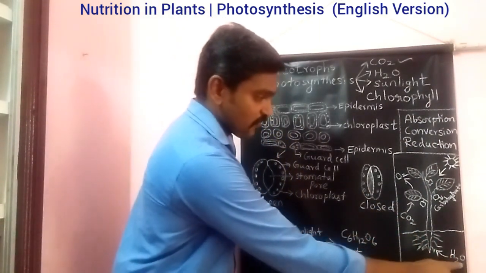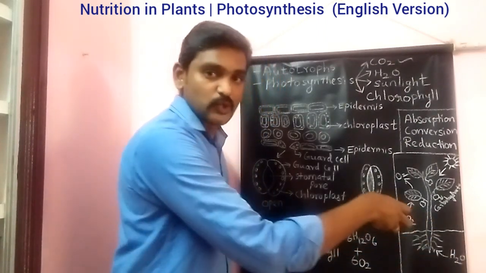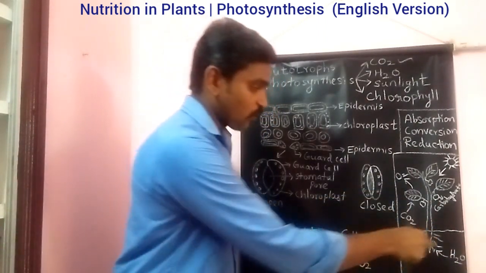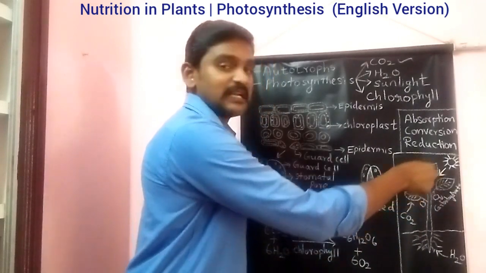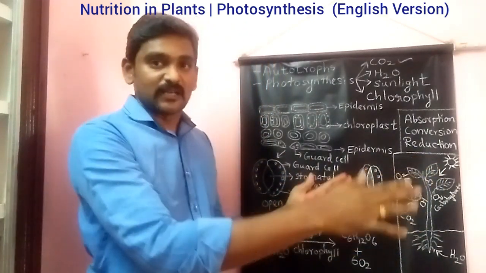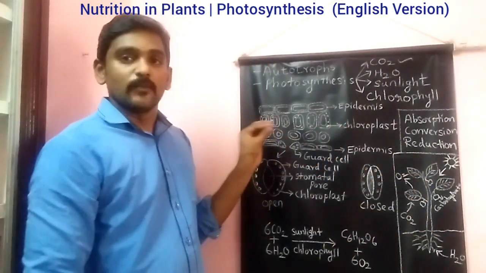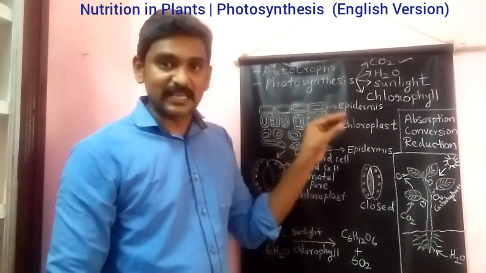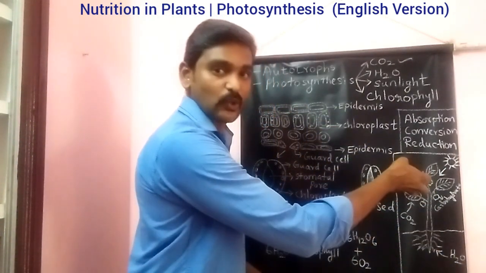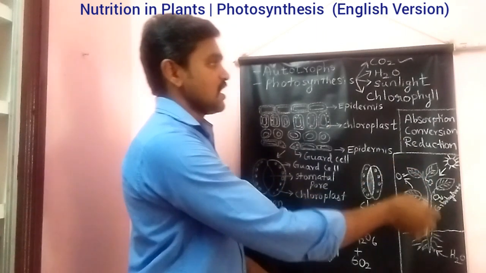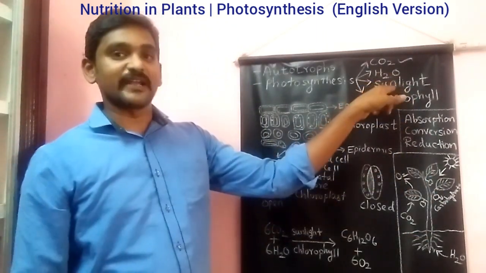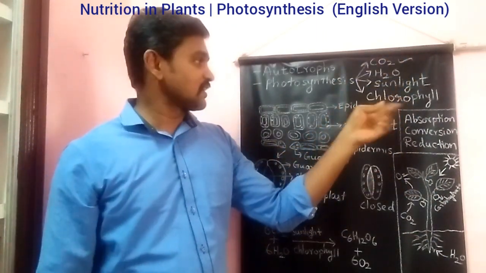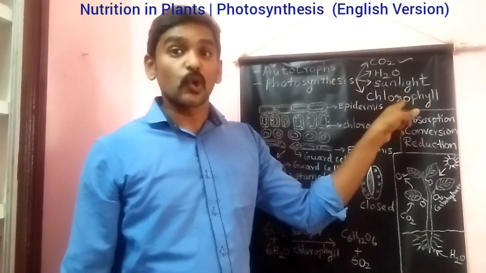You can see here, from the ground the roots will be absorbing the water through xylem. That water will be transported to the leaves and other parts of the plant. So it also reaches the place where the photosynthesis is taking place. So water is taken from the soil through the xylem vessel. And the next thing is sunlight. Sunlight is taken from the sun, and the last thing is chlorophyll.